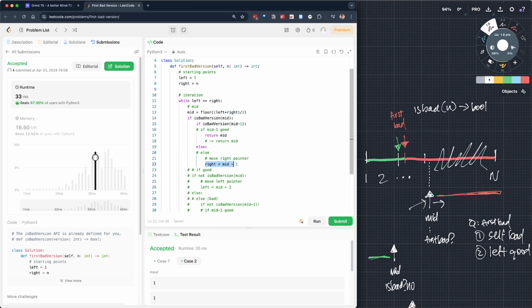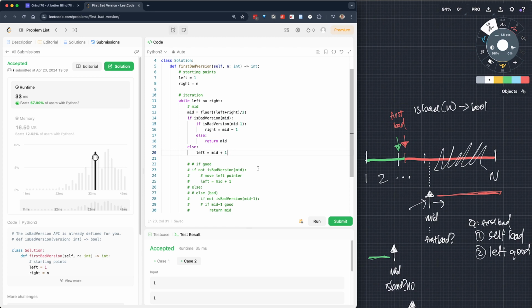But if it's, uh-oh. I really wish I had Vim. Or some keyboard shortcuts. Okay, so if it's bad, we iterate, we move that. So let's just get rid of these. And if it's good, we move left.